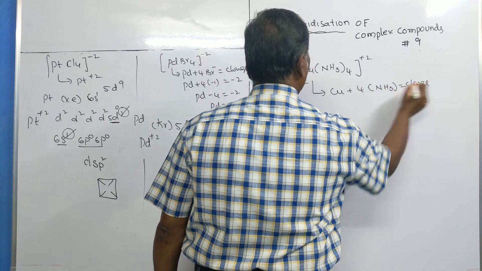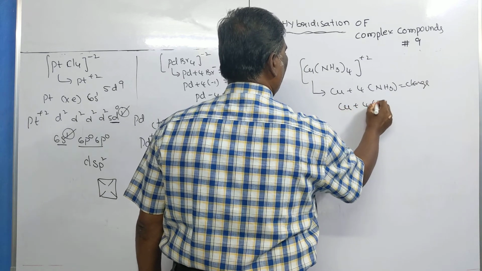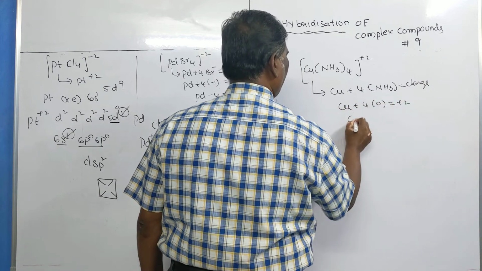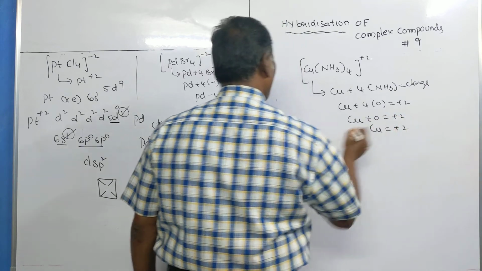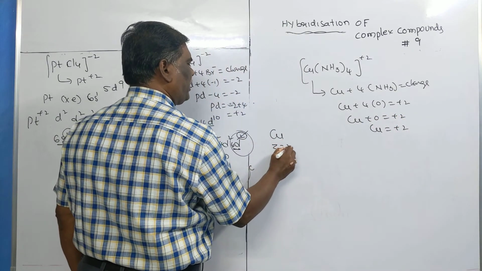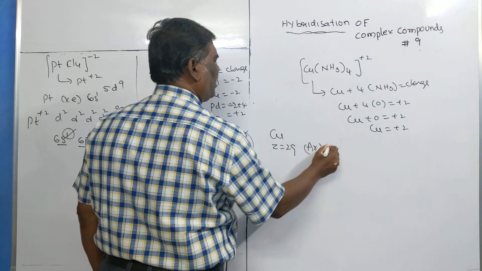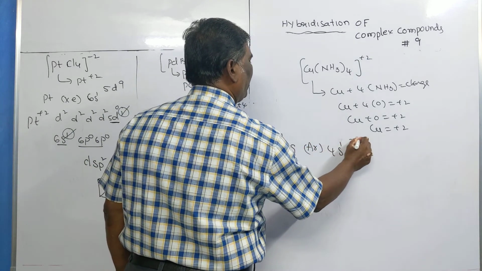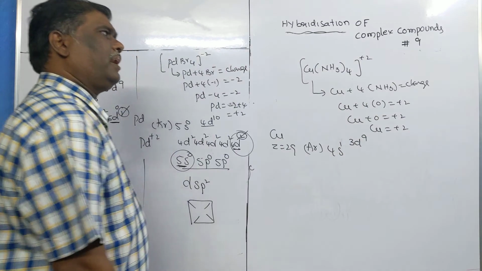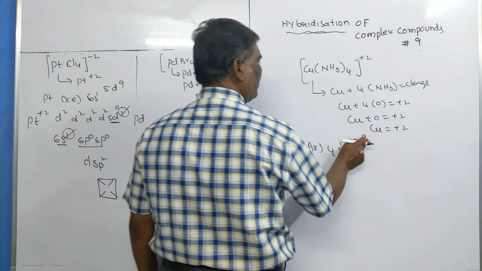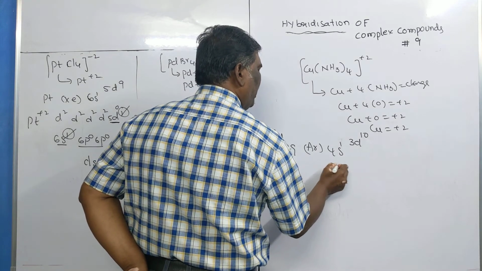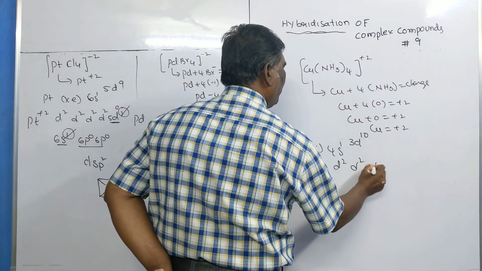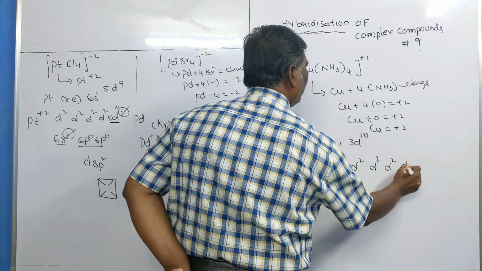Copper atomic number is 29, along with argon 4s1 3d10, sorry, not 3d9. Now d10 means d2, d2, d2, d2, d2.